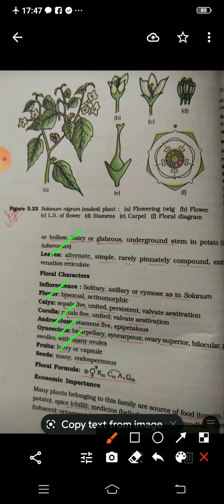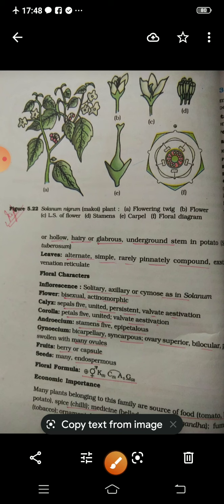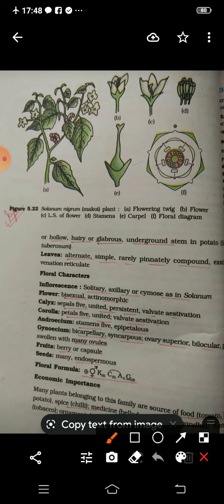After describing all these things, you have to write a floral formula for this description and also draw a floral diagram for it. And this description is not complete until you throw some light on the economic importance of that plant. Because if you are describing any family, plant or flower, how it is useful for mankind is also very important. So economic importance is also a very important thing which you have to describe.